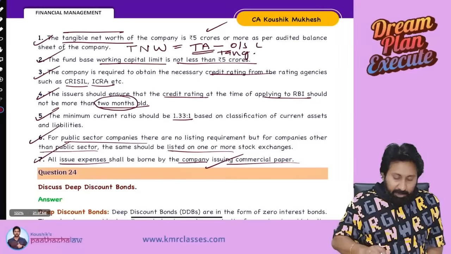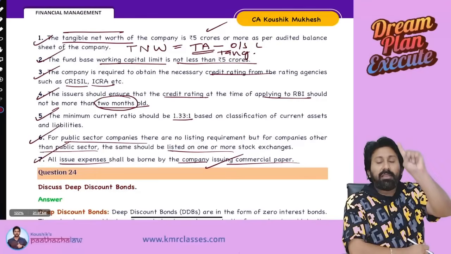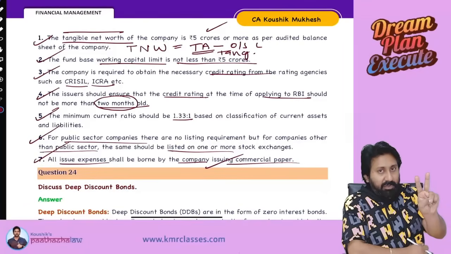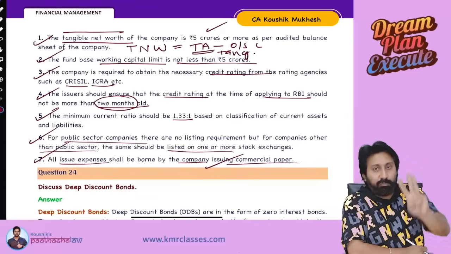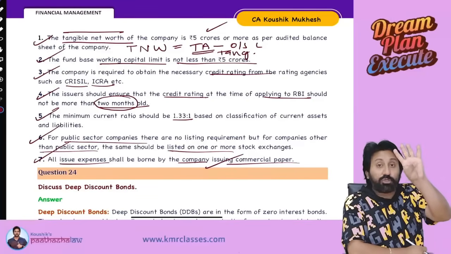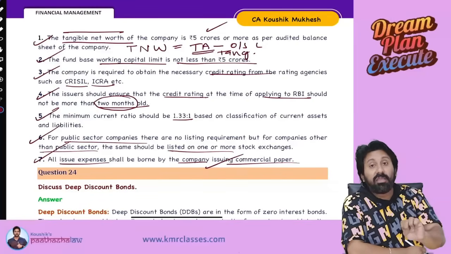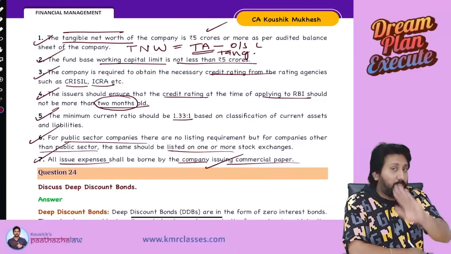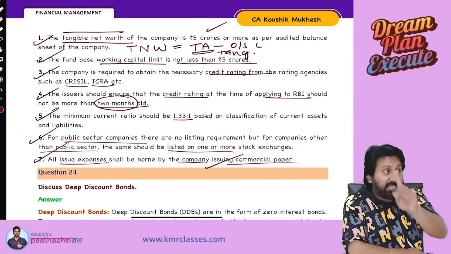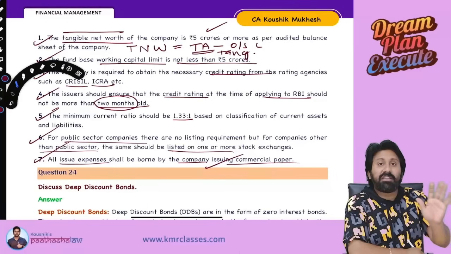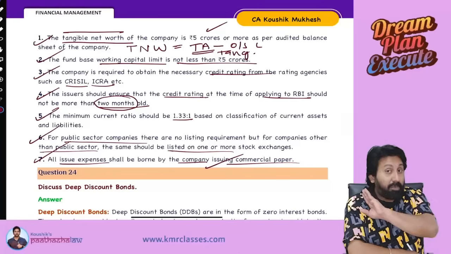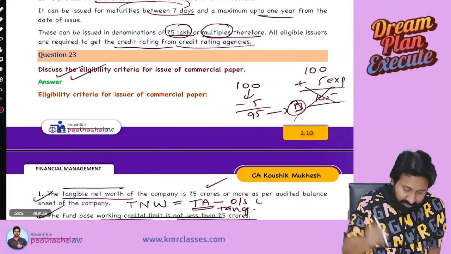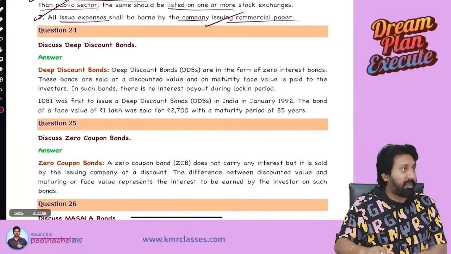Understood? 7 points, 7 golden points. Start. Tangible net worth should be 5 crores or more. Minimum working capital limit should be 5 crores or more. Obtain a credit rating. Credit rating should not be more than 2 months old. Current ratio should be 1.33:1 minimum. Public sector companies, no problem, but for other companies listing is mandatory. And the final one is issue expenses should be borne by the company, should not be taken from the investor. That's it. Eligibility criteria for commercial paper completed.